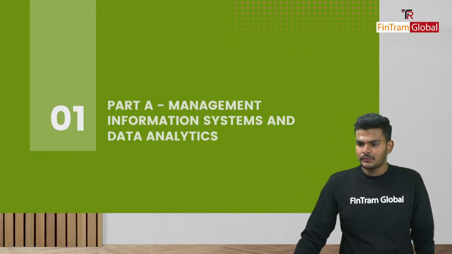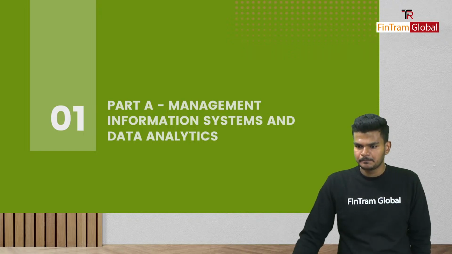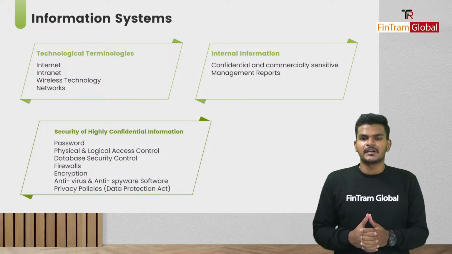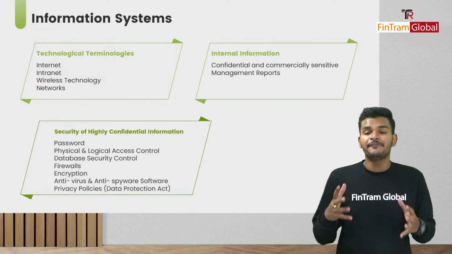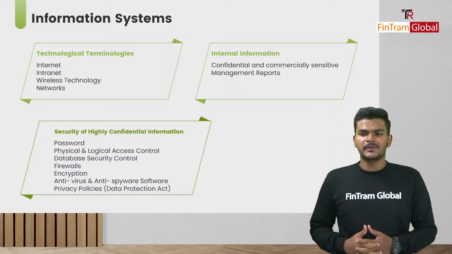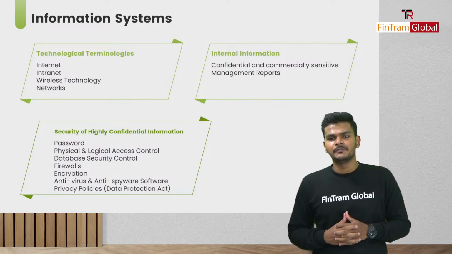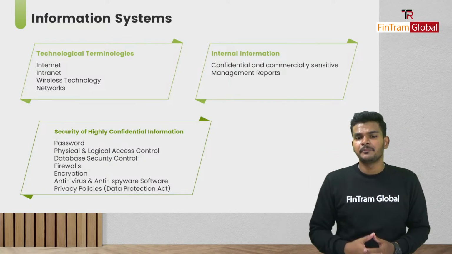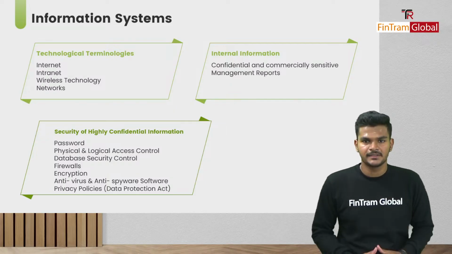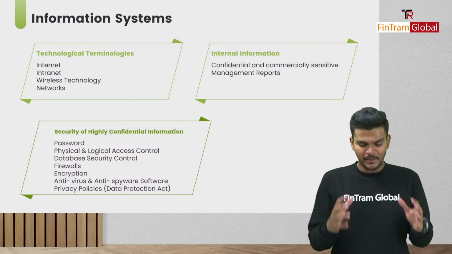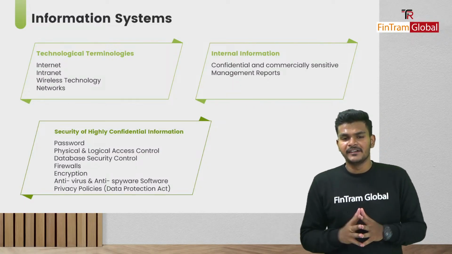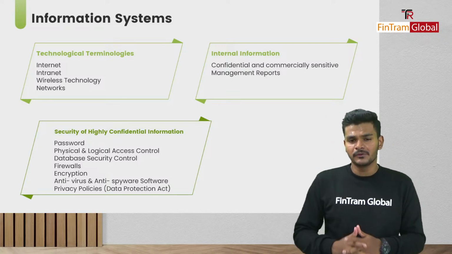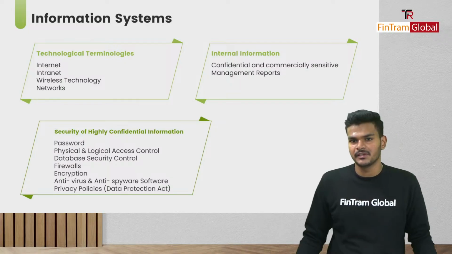Shall we? So as you can see here, I have the first set of basic topics which comes under this particular syllabus area, which is information systems, right? So what exactly are information systems all about? Information systems are basically a set of hardware and software in a particular business to meet its data requirements, isn't it? That's exactly what information systems are all about. Okay, folks, that's what the term information system is all about.